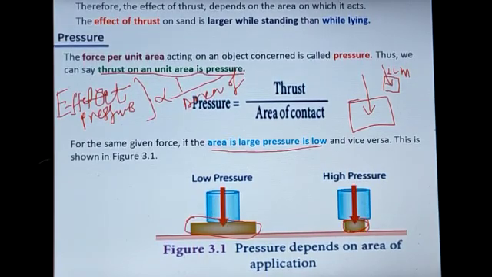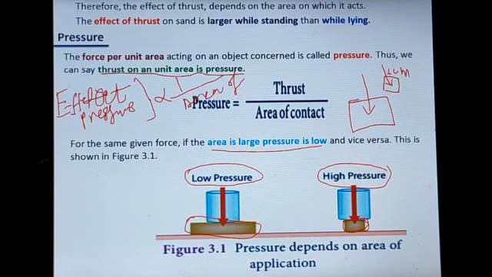The same force applied on a smaller surface area, the pressure will become what? More high pressure. The same container with the same mass, when kept on the wider surface area, the pressure will become what? Low value. So from this we can easily understand that the effect of pressure is inversely proportional to the area of contact. Thank you.